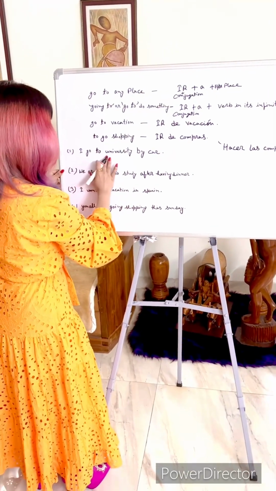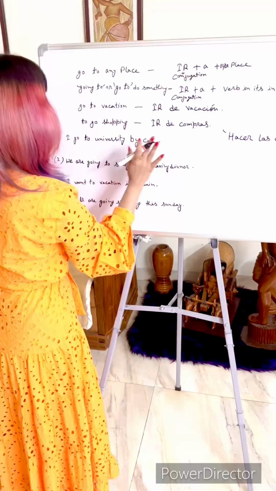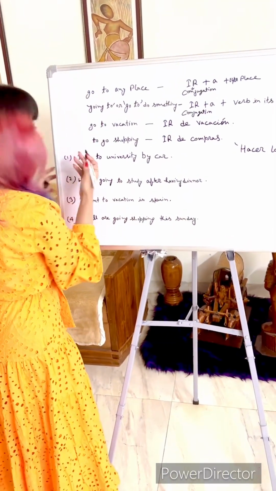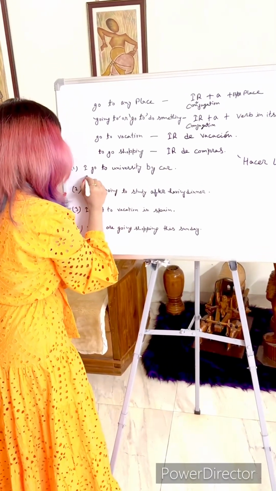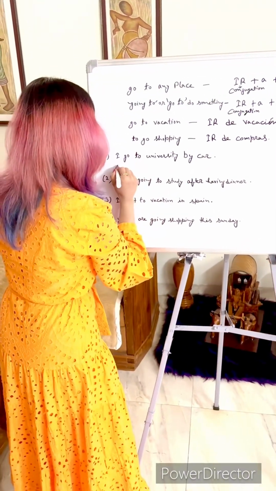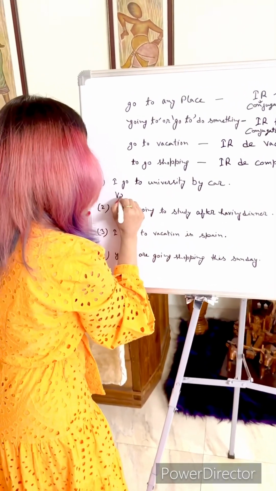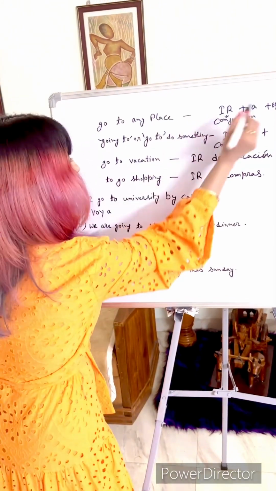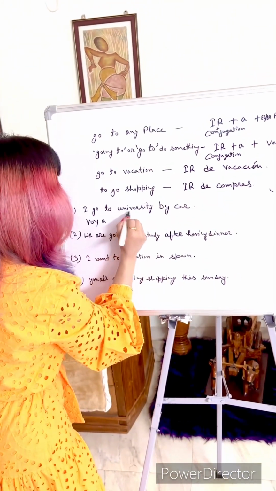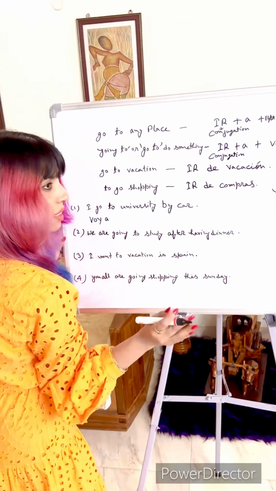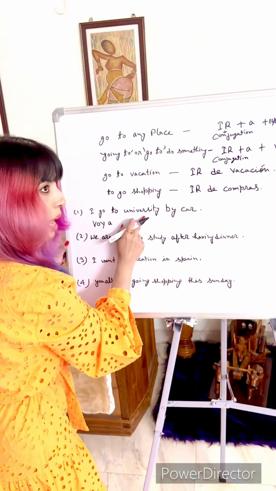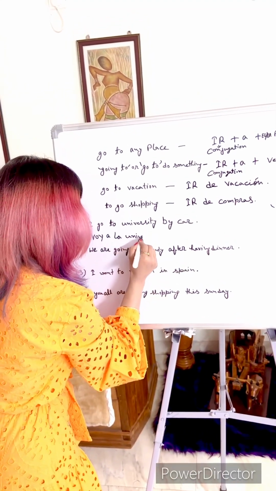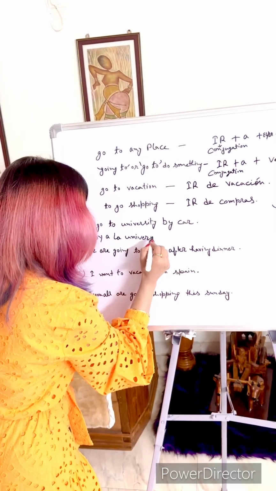First example is I go to university by car. To go to any place, I is yo, but I am going to leave that. The yo form of go is voy. Voy a, the structure is voy a whenever you are going to any place. University is universidad, but it is feminine, so voy a la universidad.